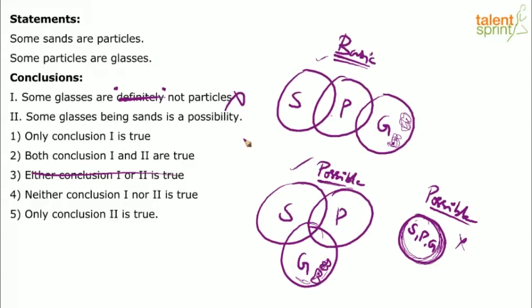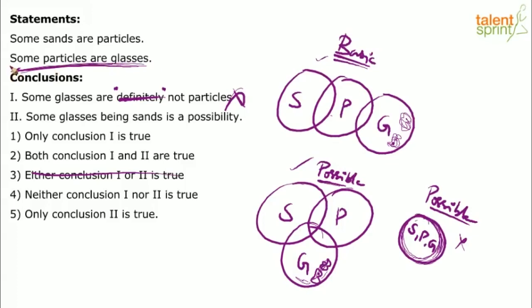Now, do we always have to draw all the diagrams to verify? No. If you have practiced enough, you can solve most of these questions just by visualizing the diagram, or maybe even without drawing the diagram you can answer some of the questions. Like for example, this particular conclusion, some glasses are not particles. Straight away, without drawing even the basic diagram, you can say this is wrong. How is it possible? See, the statement said some particles are glasses. Look at the second statement. Some particles are glasses. Which format is this? Some A's are B's.